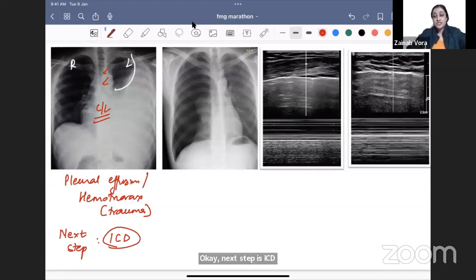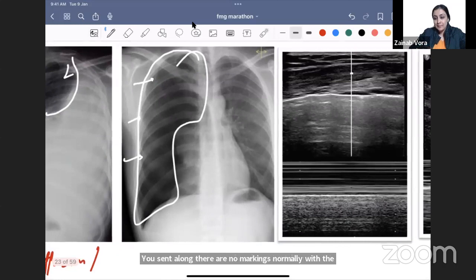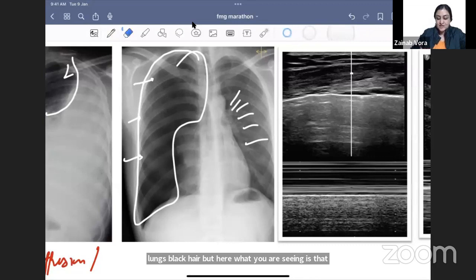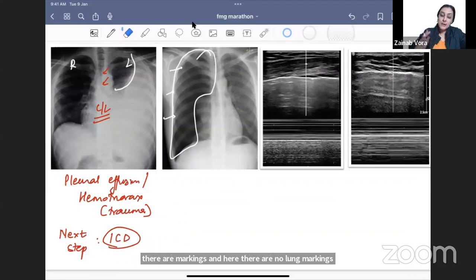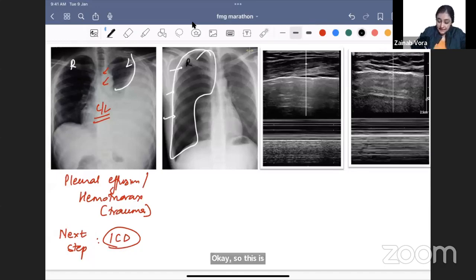Now comes the question whose answer you have memorized, which is needle thoracostomy. So if I give you this X-ray, tell me the diagnosis. Patient underwent chest trauma, now presents with shortness of breath. What is your diagnosis? Right side or left side? Right side. You are seeing this hyperlucent lung. There are no markings. Normally lungs are black, but here there are markings on one side, and here there are no lung markings. So this is hyperlucent lung without any bronchovascular markings. So this is pneumothorax. Which side? Right sided pneumothorax.